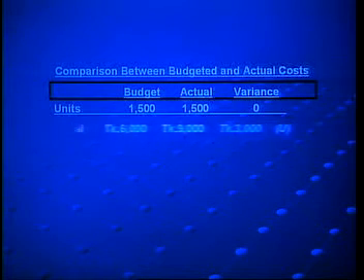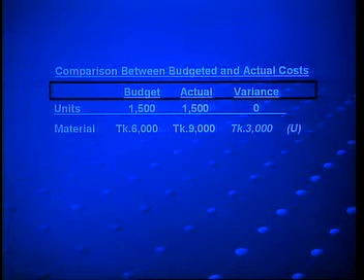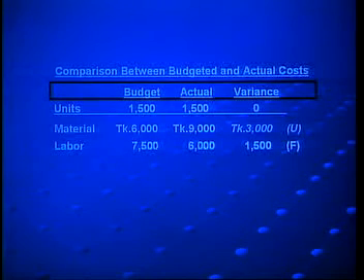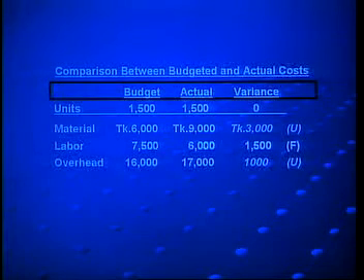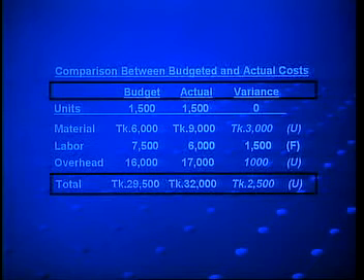Now, you can look at the screen. In the comparison between budgeted and actual cost for 1500 units, we can see that the material cost is taka 3000 higher than the budgeted cost. So, the variance is unfavorable. For labor cost, actual cost is taka 1500 lower than budgeted cost. So, the variance is favorable, and for overhead cost, actual cost is taka 1000 higher than budgeted cost. So, the variance is again unfavorable. In total, we can see that the variance is taka 2500 unfavorable, because the actual cost is higher than budgeted cost.